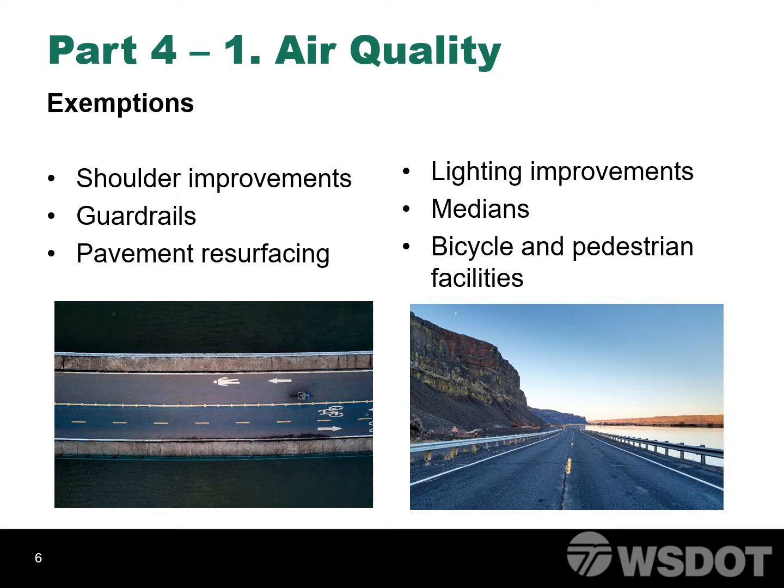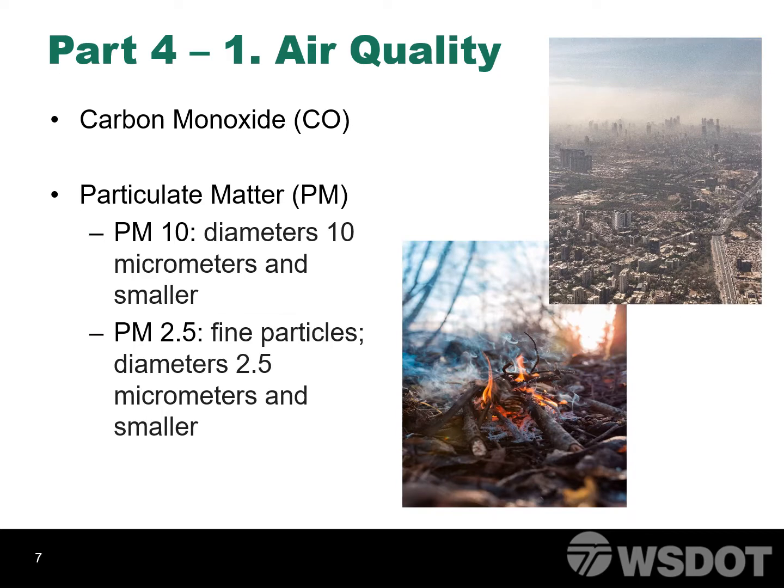Some of the projects that fall into this category are shoulder improvements, guardrails, pavement resurfacing, lighting improvements, medians, and bicycle and pedestrian facilities.